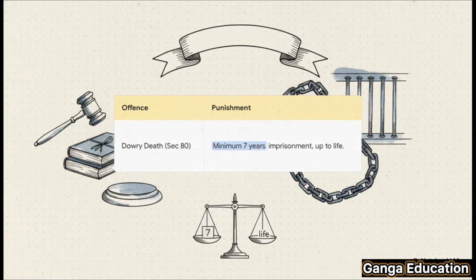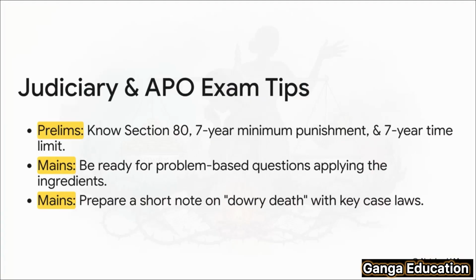Now about the punishment. Committing dowry death under Section 80 carries a very, very stringent penalty. There is a minimum mandatory sentence of 7 years imprisonment, and this can be extended all the way to imprisonment for life. It is also, of course, a non-bailable offense. So here are a few quick tips for your judiciary and APO exams. For prelims, you can expect direct, factual questions on the section number, 80, the minimum punishment, 7 years, and the time limit, 7 years of marriage.